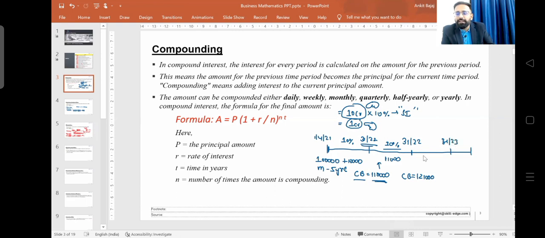Now in the next year, on which amount will you get the interest? Definitely you will get the interest on the closing balance of the previous year, and on this amount you will get 10% interest, right? So this is what a compounding effect is.